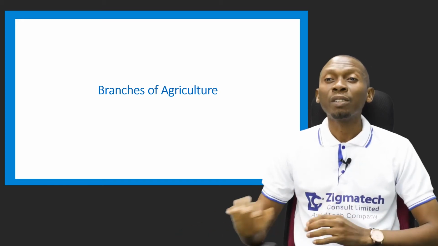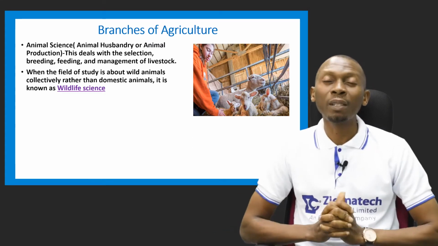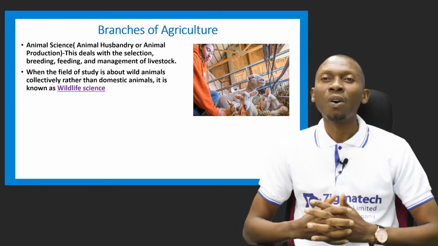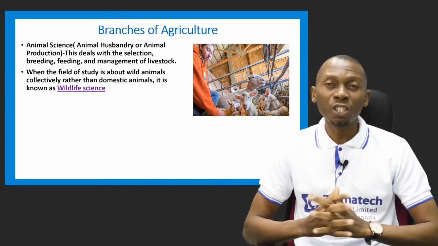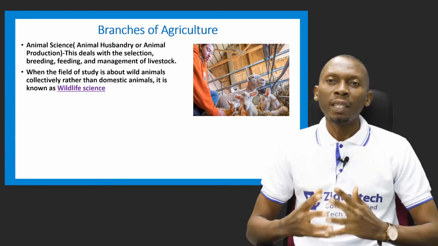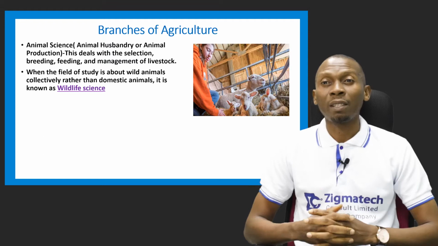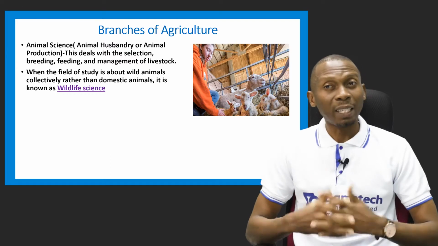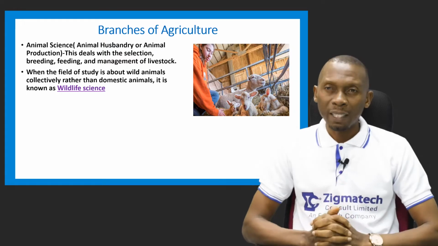Let's take a look at the branches of agriculture. The first branch we have here is called animal science. Animal science, you can also refer to it as animal husbandry or animal production. Now, what is animal science? This deals with the selection, breeding, feeding, and management of livestock. When we talk about animals, we do not only refer to domestic animals, we also have animals that are called wild animals. So when the field of study is about wild animals, collectively, rather than just the domestic animals, we will now refer to it as wildlife science.